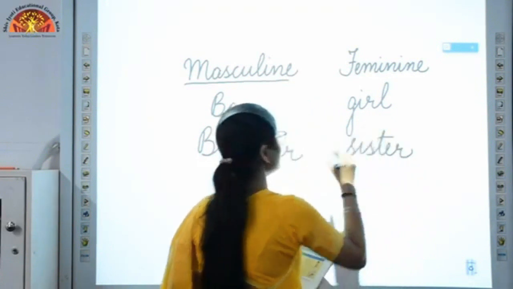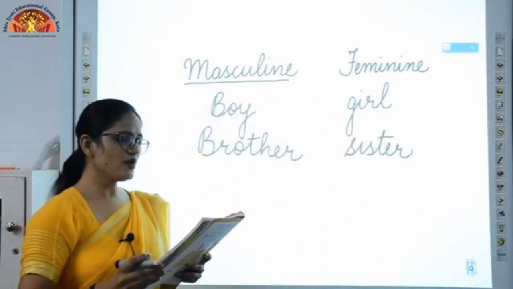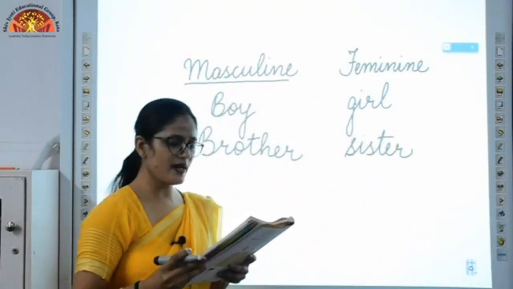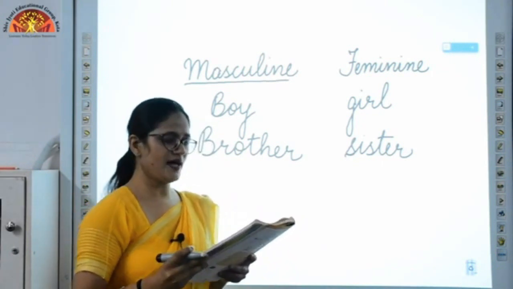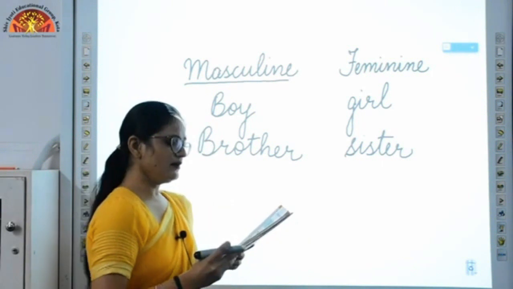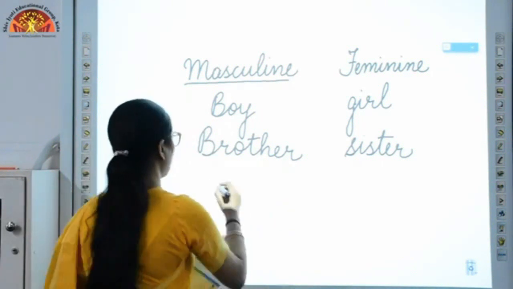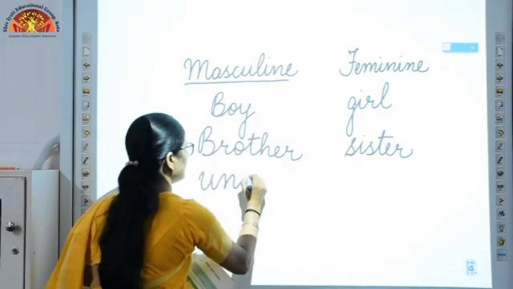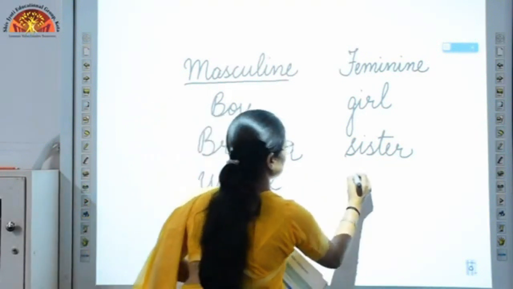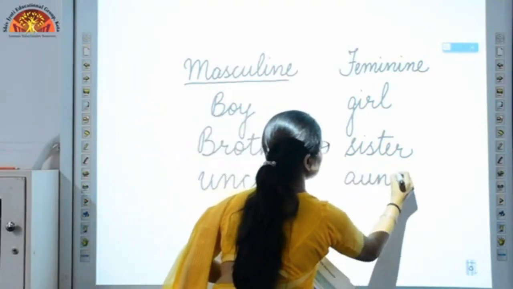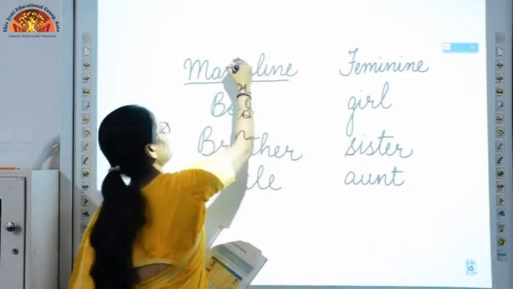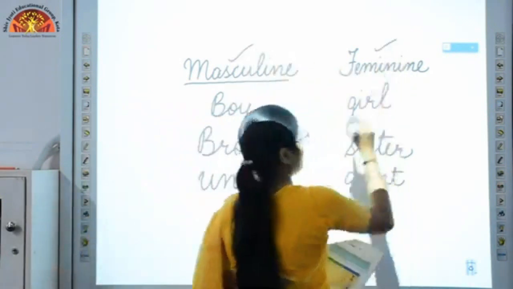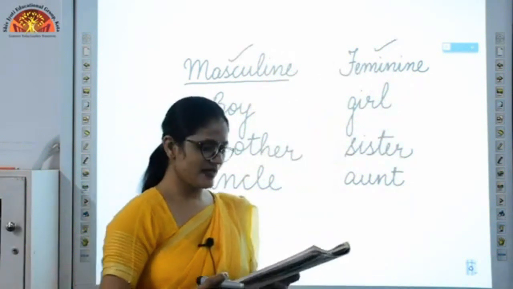So like this you can see. It's there in your book, exercise A. You can see brother, sister, father, mother, man, woman, uncle, aunt. So with the help of this, you can easily understand the difference between masculine and feminine. Okay, now let's see exercise B.